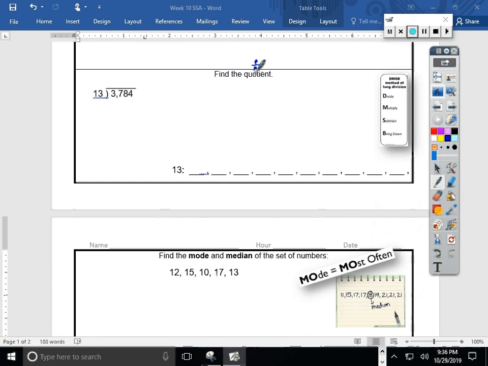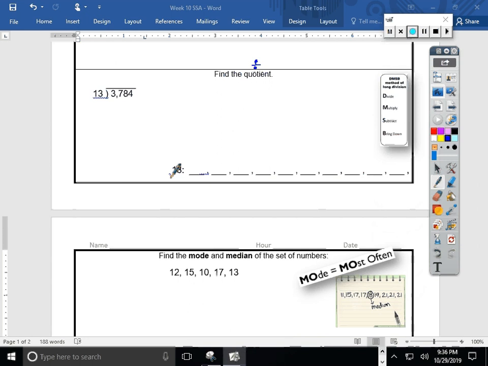So I gave you some hints over here. Sometimes we say dad, mom, sister, brother, so that we remember the order. It's an acronym that kind of helps us. The other thing I could say is, oh, does McDonald's sell burgers? Of course they do. So can you do long division? Of course you can. Let's take a look. I also gave you another hint. Counting by 13s could be tricky, so I suggested we do our multiples of 13 first.